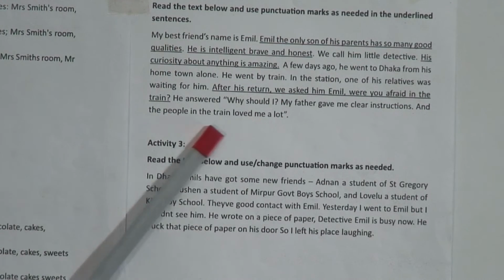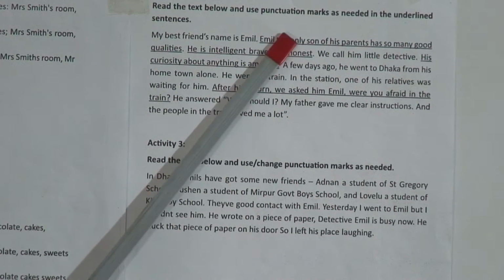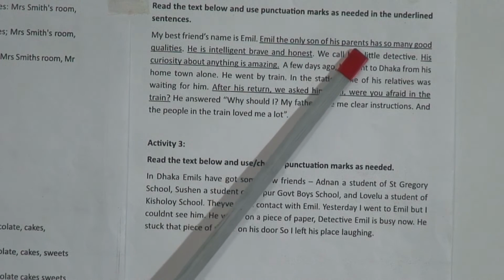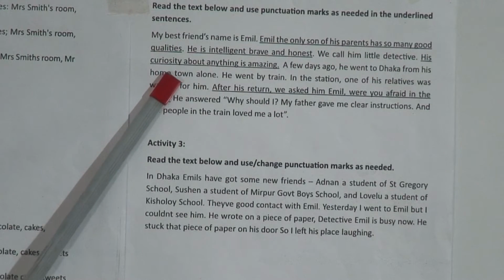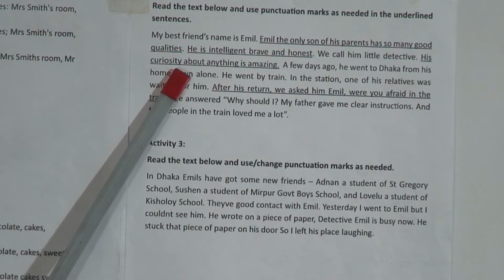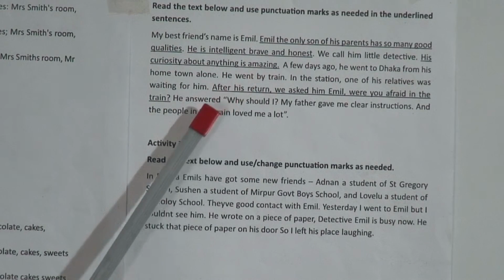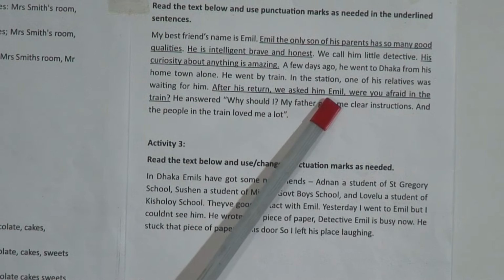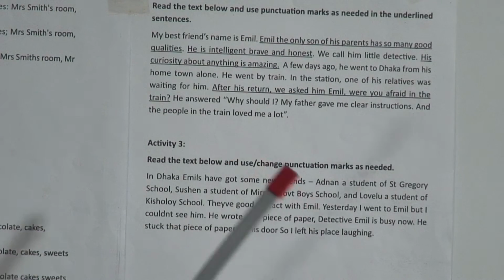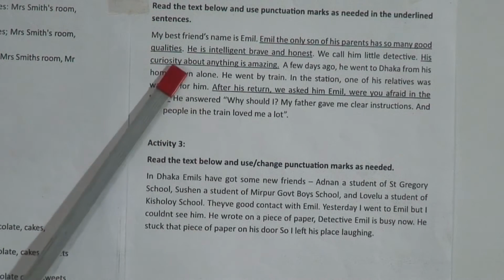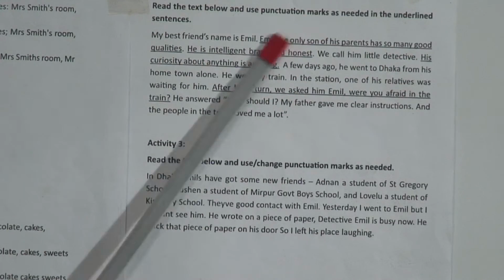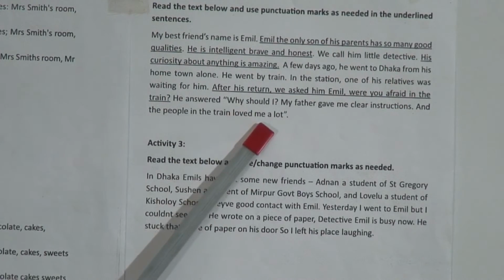So this is the passage and you need to punctuate these underlined sentences only. Emil, the only son of his parents, has so many good qualities. He is intelligent, brave, and honest. His curiosity about anything is amazing. After his return, we asked him, Emil, were you afraid in the train? So in activity 2, you will just punctuate correctly these underlined sentences.